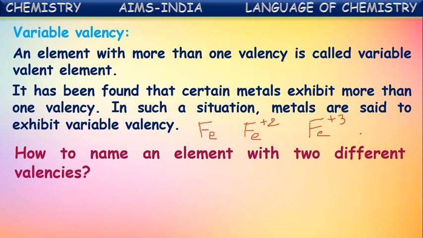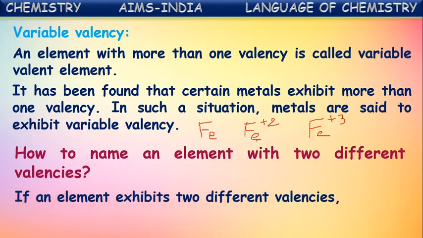Now, how to name an element with two different valencies? Sodium has only one valency, so it is called the sodium ion. If I say iron ion, it might be Fe plus 2 or Fe plus 3 because it shows two valencies. So how to name specifically the Fe plus 2 ion, and the Fe plus 3 ion? How to name a particular ion of a variable valent element, we are going to see now.